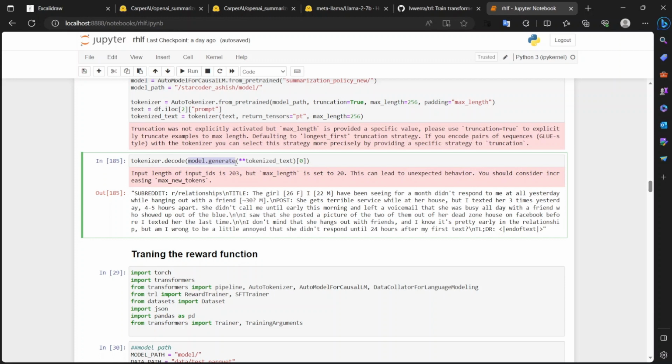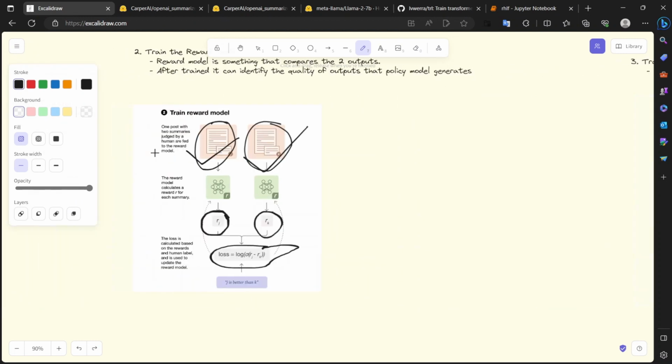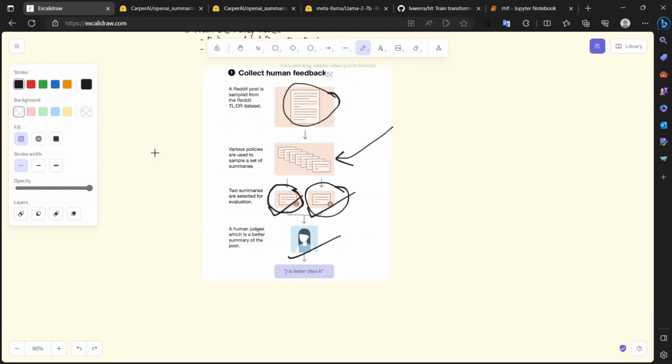As I told you in the beginning, let's see how to remove the human in step 1. In step 1 we have the human. So instead of using a human, we can use a powerful model which we consider as a human to judge the output from our policy model.